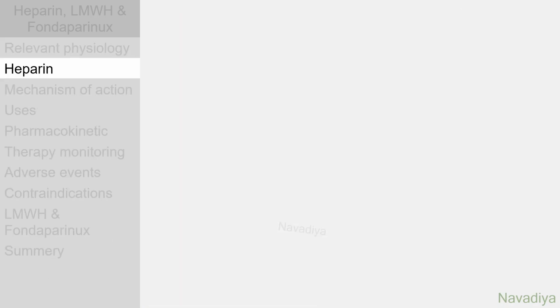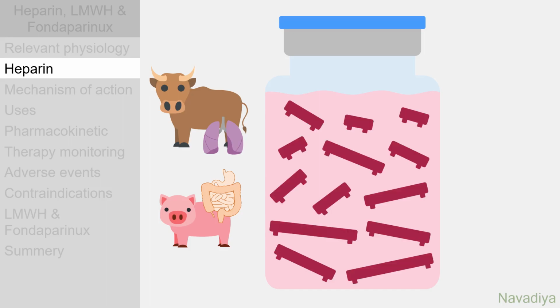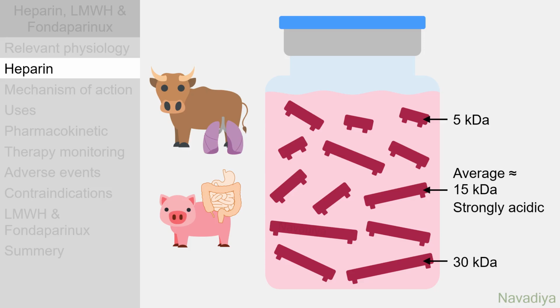Now we are ready to move to the pharmacology of heparin. Commercial preparations of heparin are obtained from ox lung and pig intestinal mucosa. It is a non-uniform mixture of mucopolysaccharides with different molecular weights. The weight ranges from 5 kilodalton to 30 kilodalton, with an average molecular weight of about 15 kilodalton. It is a strongly acidic drug.